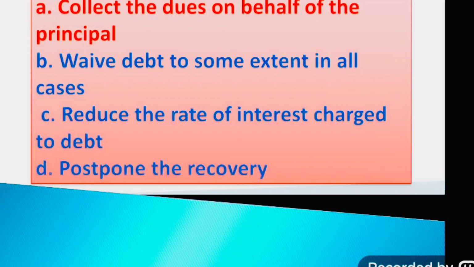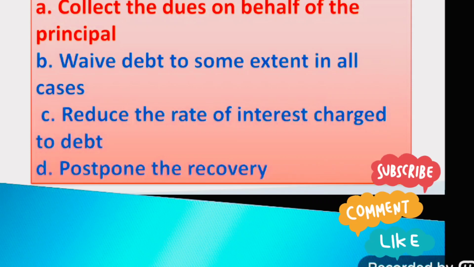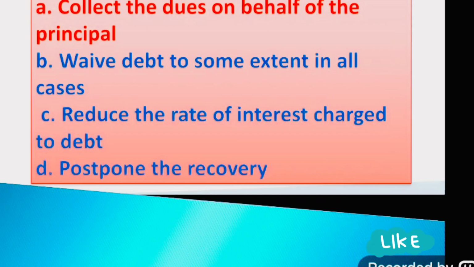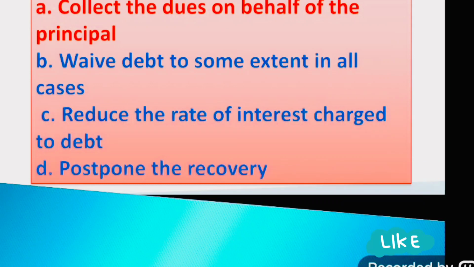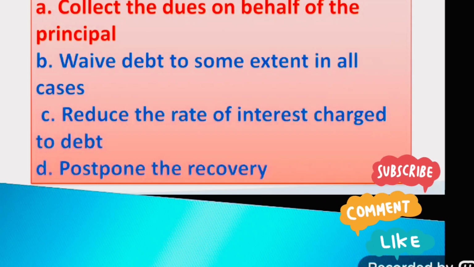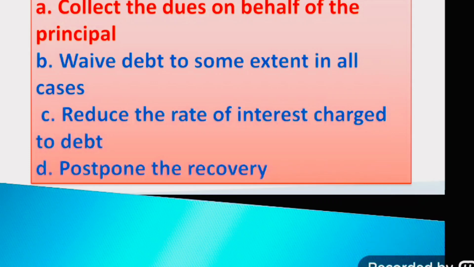Question number 191. A debt recovery agent can: option A, collect the dues on behalf of the principal; option B, waive debt to some extent in all cases; option C, reduce the rate of interest charged to debt; option D, postpone the recovery. The right answer is option A, collect the dues on behalf of the principal.